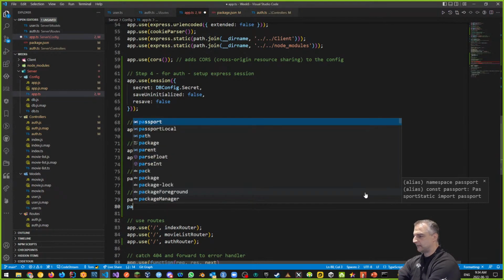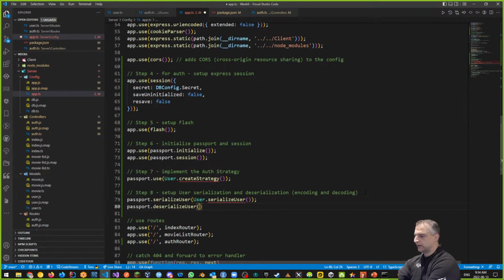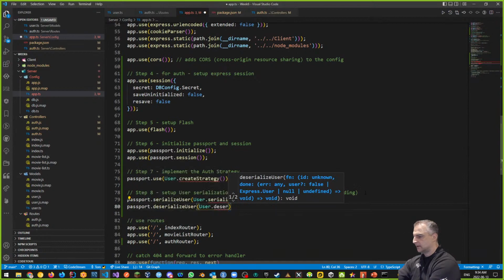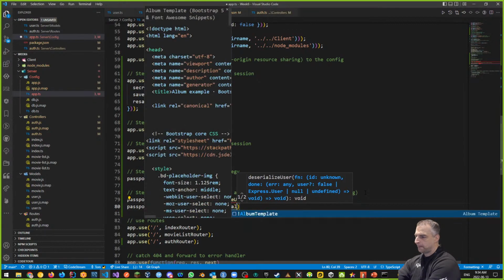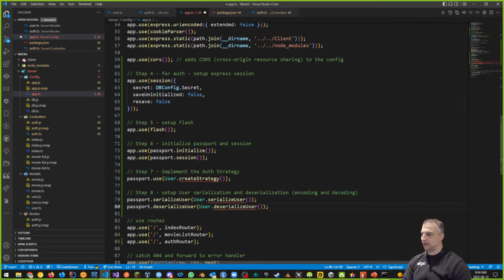Same thing with passport.deserializeUser. We're going to use the user.deserializeUser method. We're not getting any code hinting at all, right? Okay, deserializeUser. Make sure that's spelled properly.